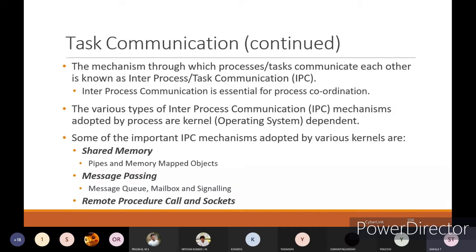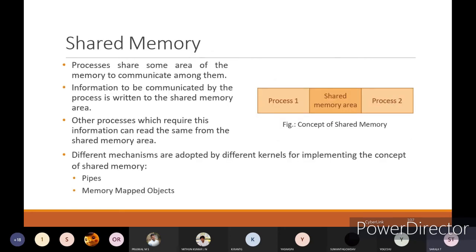There are various types of inter-process communication mechanisms adopted by the kernel or operating system. Some of the important IPC mechanisms adopted by various kernels are shared memory, pipes and memory mapped objects, message passing, message queue, mailbox and signaling, and remote procedure call and sockets. These are the different types of mechanisms to share information from one task to another task. One by one we'll see.